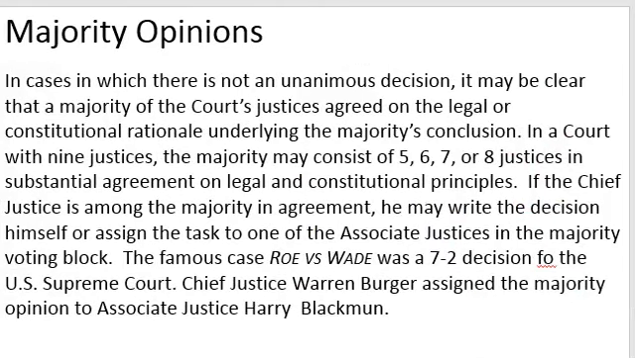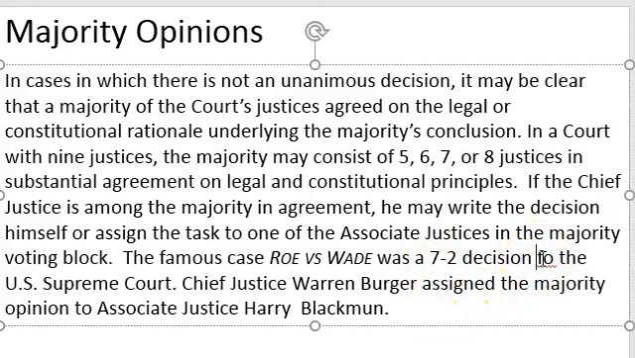In cases in which there is not a unanimous decision, it may be clear that a majority of the court's justices agreed on the legal or constitutional rationale underlying the majority's conclusion. In a court with 9 justices, the majority may consist of 5, 6, 7, or 8 justices in substantial agreement on legal and constitutional principles. If the Chief Justice is among the majority in agreement, he may write the decision himself or assign the task to one of the associate justices in the majority voting block.